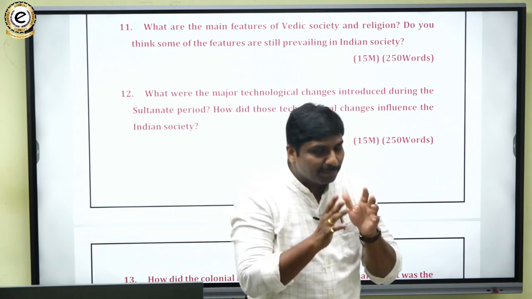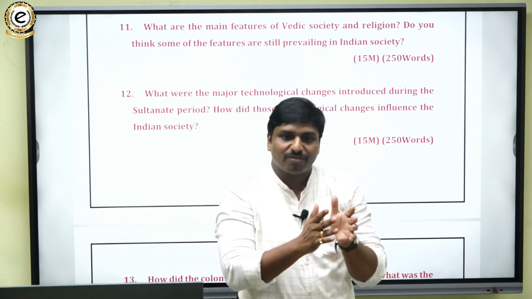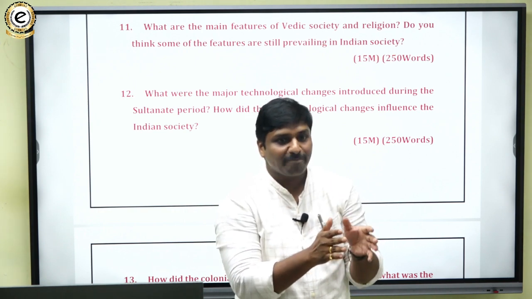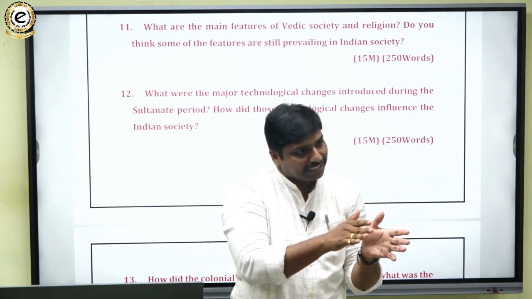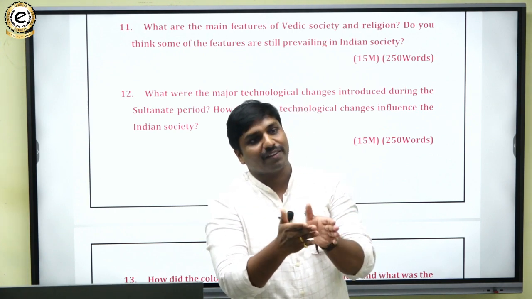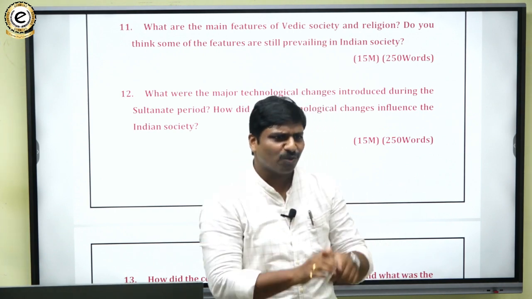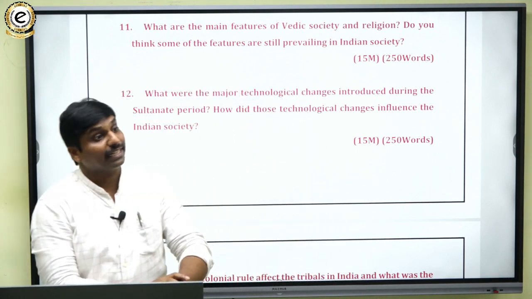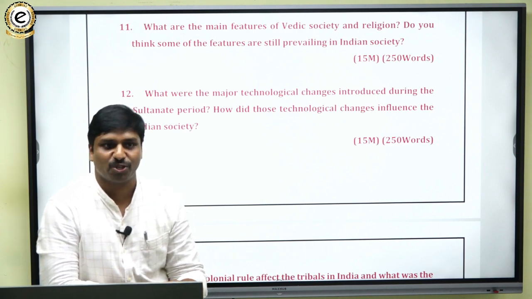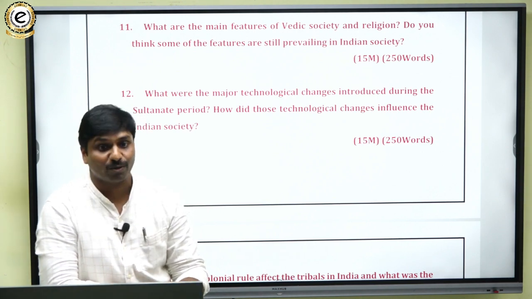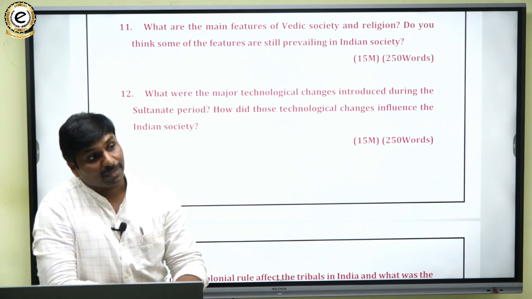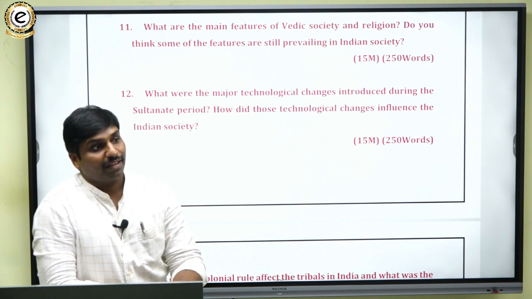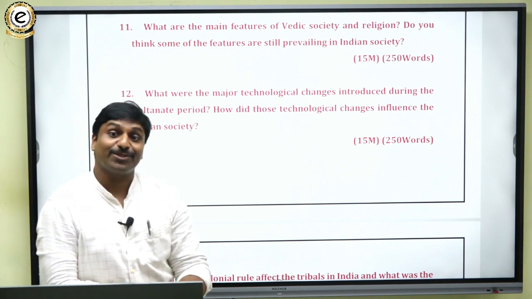I have said the paper is well balancedly framed, but despite being framed in a balanced way, the paper is slightly tilted towards geography and society more than history. Though there are history questions, even in those history questions it has been systematically interlinked with society and geography. Out of 20 questions, 9 were related to geography and around 8 were related to Indian society.